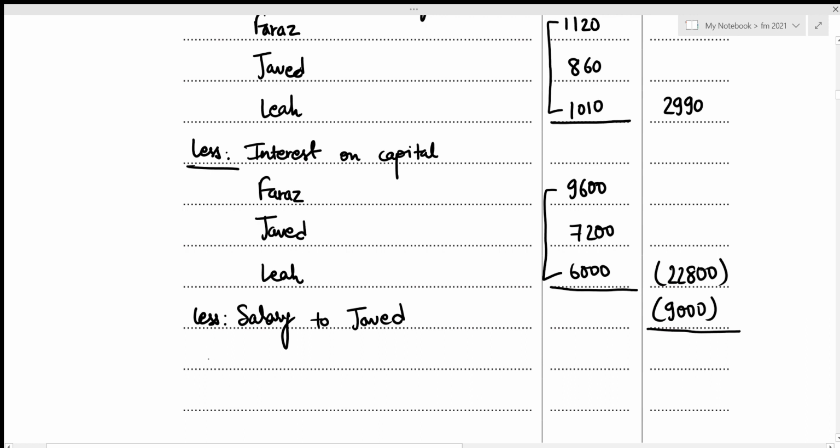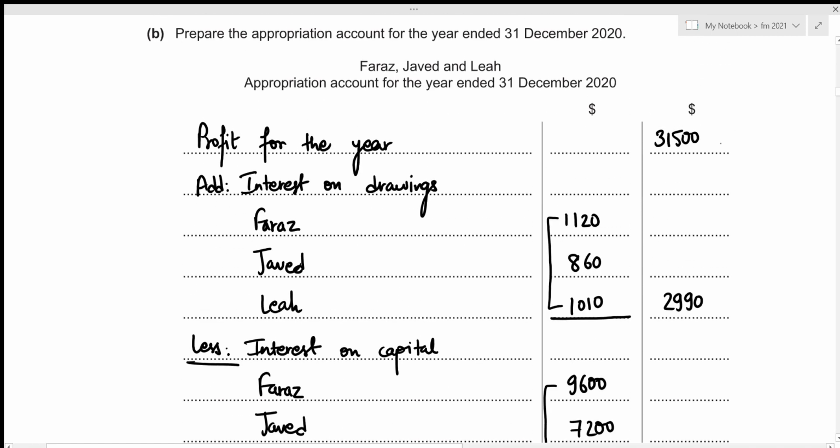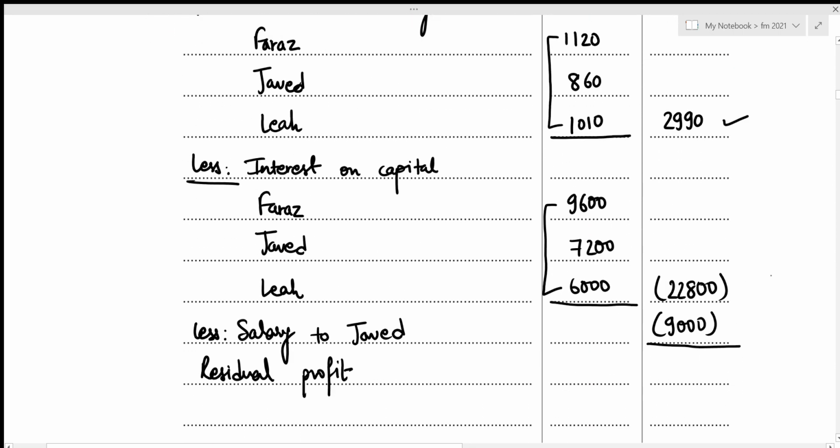So I'm just going to write it down. And this is going to be profit for the year plus interest on drawings minus interest on capital minus salary to Javed. So that's 31,500 plus 2,990 minus 22,800 minus 9,000, which results in our residual profit to have the value of 2,690. And now we need to share this residual profit among the three partners.